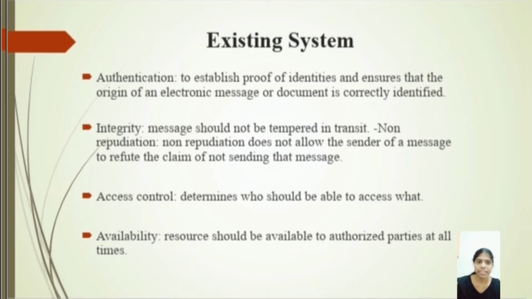We have to implement authentication, integrity, access control and availability as the main purpose of the system, because people access the e-commerce website at any time, anywhere. So it is used for security, and for fast and safe exchanging of money and anything in a second. So we implement that. And next, authentication is to establish the proof of identity and ensure the origin of an electronic message or document is correctly identified. So we use this authentication.